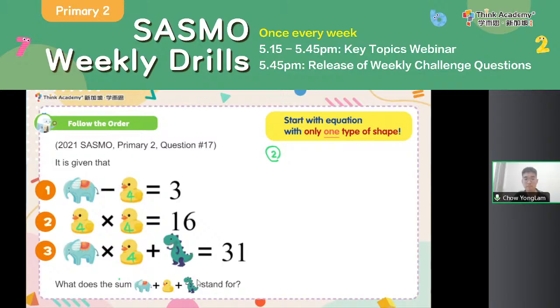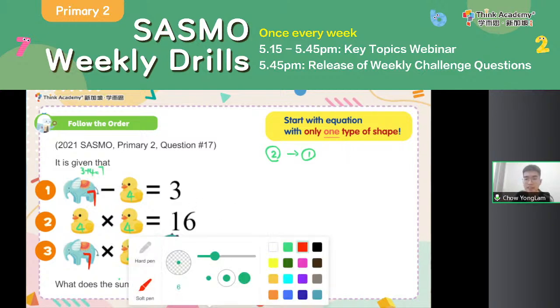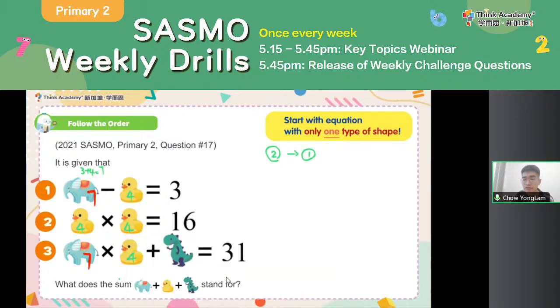In equation 1, I only have the elephant that I don't know. In equation 3, I have the elephant and the dino that I don't know. So equation 1 has only one type of shape left that I don't know, so I should look at equation 1 now. Equation 1 says elephant minus 4 is equal to 3. What number minus 4 is equal to 3? That's right, 7.